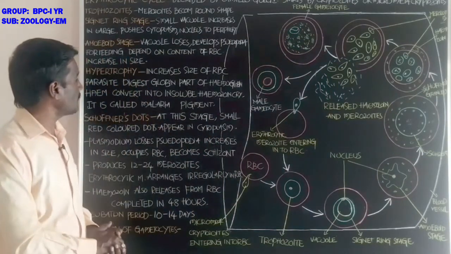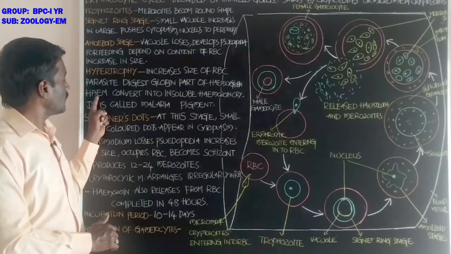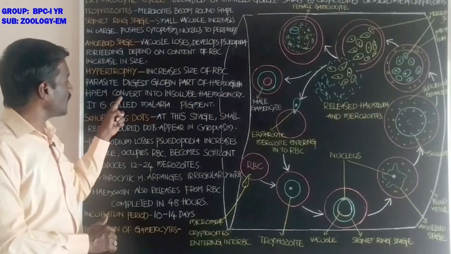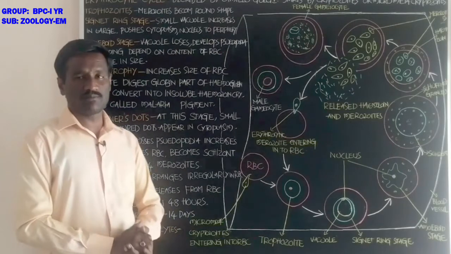And another part is the insoluble heme. Students, this is the heme.